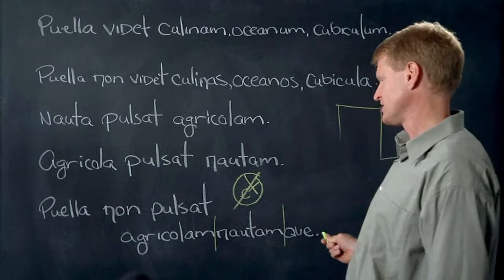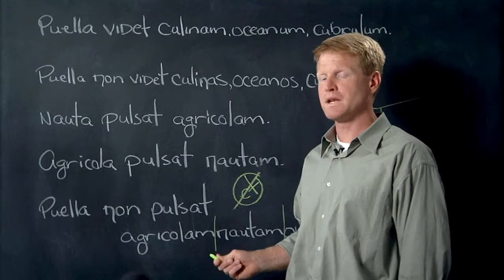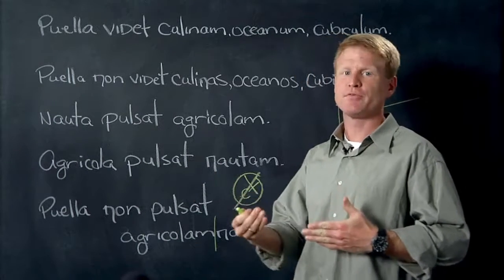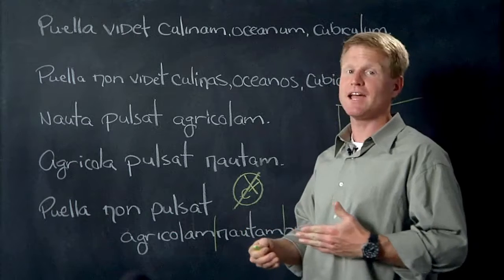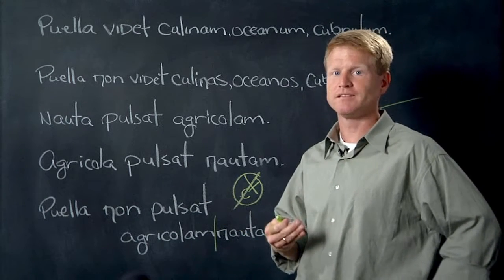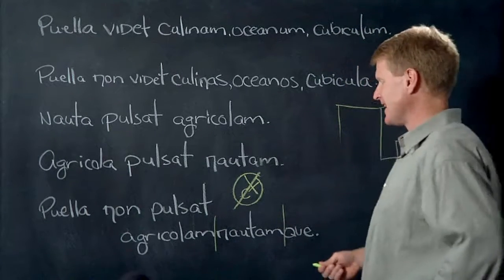Let me give you some English examples. I could say peanut butter et jelly, or I could say peanut butter jelly que. Take the et out, slam peanut butter and jelly together, and throw que at the end. I could say Jack et Jill, or I could say Jack Jill que. See that? It's pretty cool. That's my favorite way of saying and in Latin.